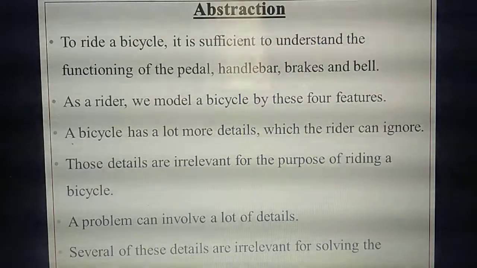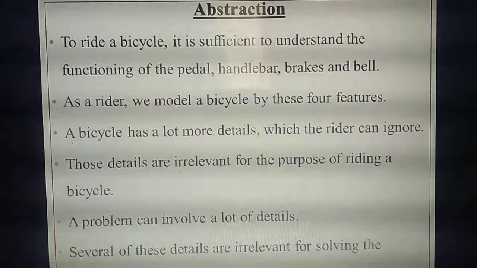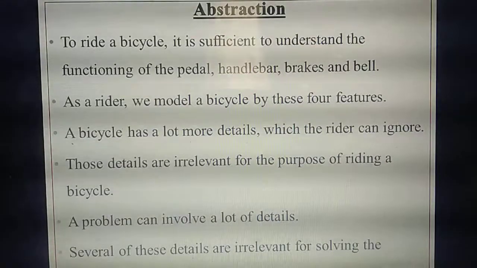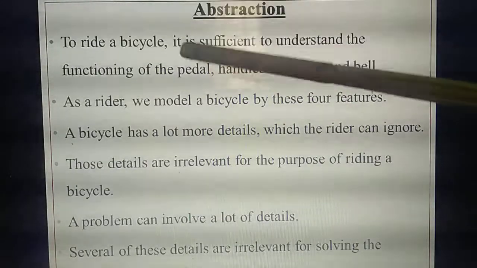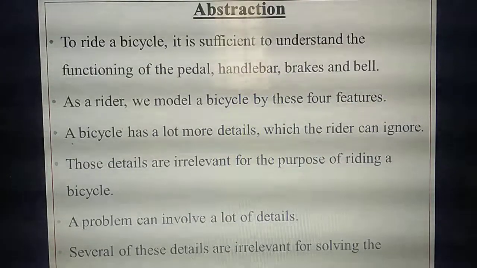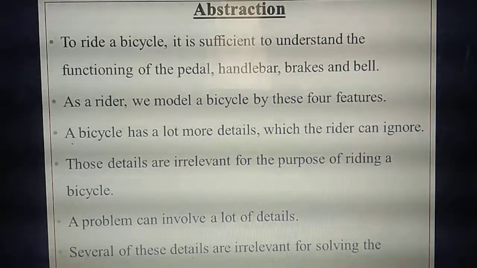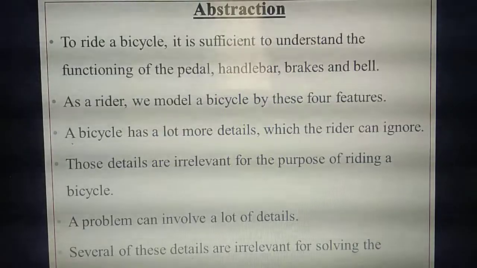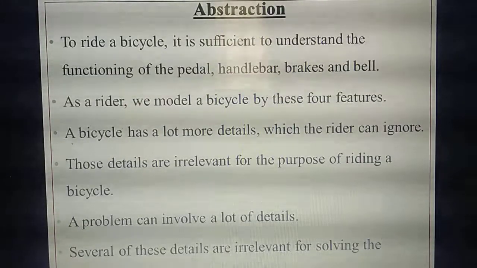So why did they give this example? In a bicycle, a lot of details will be there, but while you are going to ride a bicycle, you will know only these 4 features. These 4 things only you should know. If you are not thorough about these 4 features, then no person can ride the bicycle. You will not bother about any other detail. That is called abstraction.